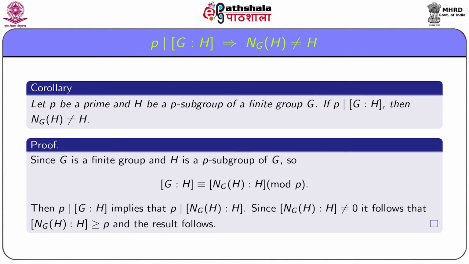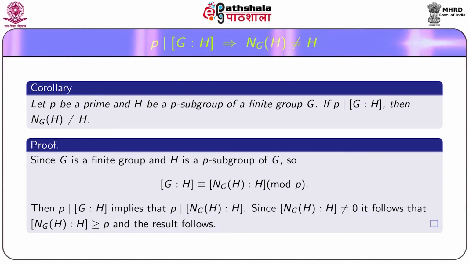As an immediate corollary of this result, we have the following consequence. Let P be a prime and H be a P subgroup of a finite group G. If P divides index of H in G, then H is not equal to the normalizer of H.